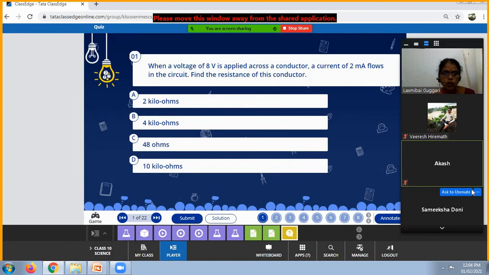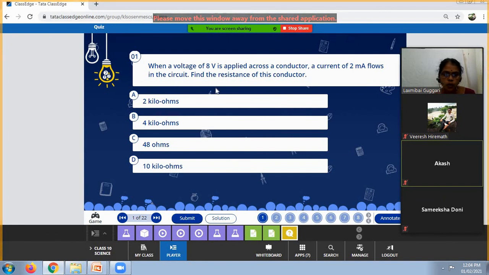Here is the question. When a voltage of 8 volt is applied across a conductor, a current of 2 milliampere flows in a circuit.